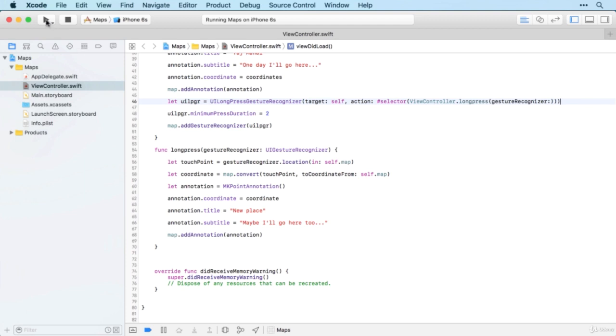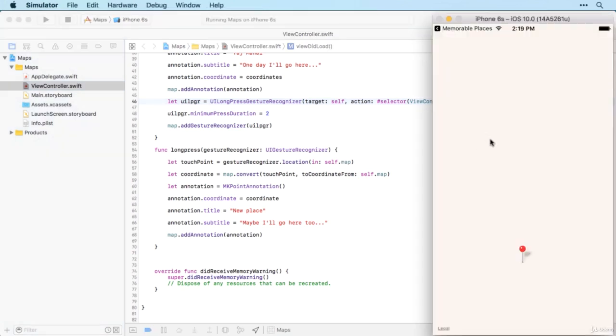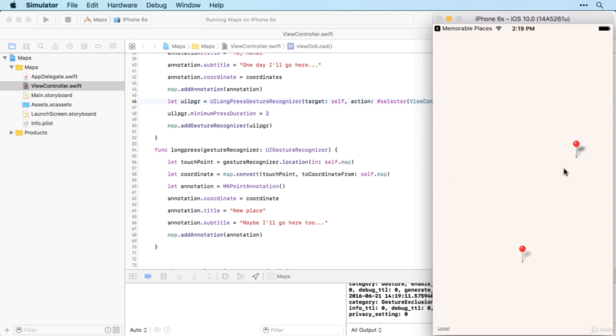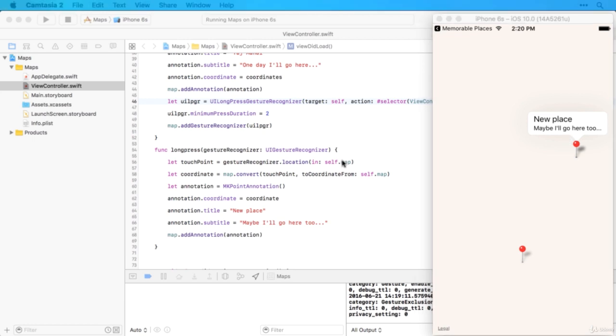All right, let's give that a go. So here's our map. I'm going to try a long press. And there we go. I actually tried 2 there. That was my second long press. And there's our pin added on the map with a long press.